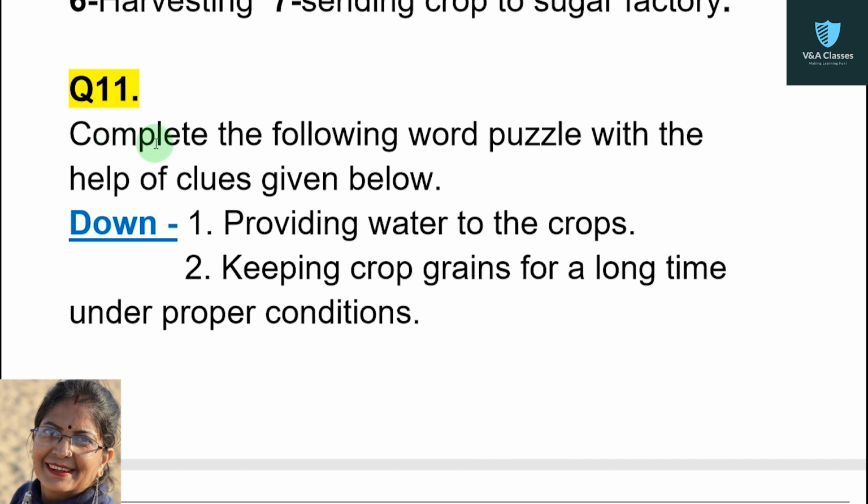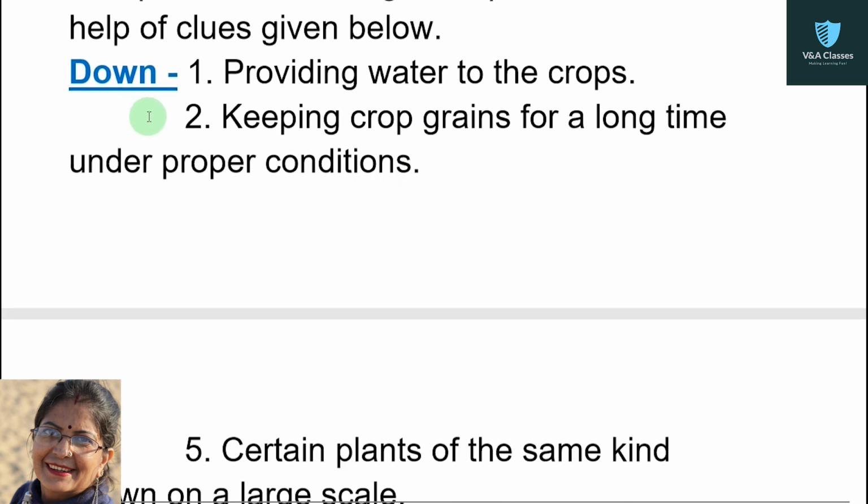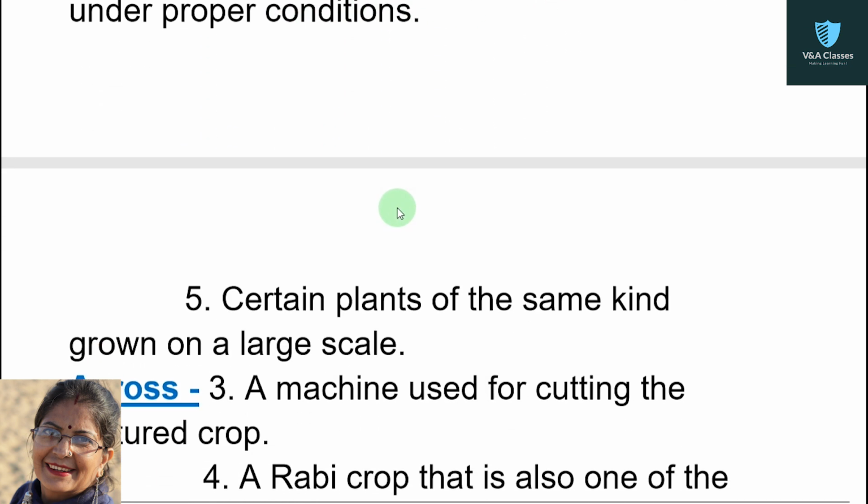Now question number 11. Complete the following word puzzle with the help of clues given below. For down, there are 3 questions, and for across, there are 3 questions. First question, providing water to the crops. Second, keeping crop grains for a long time under proper condition.